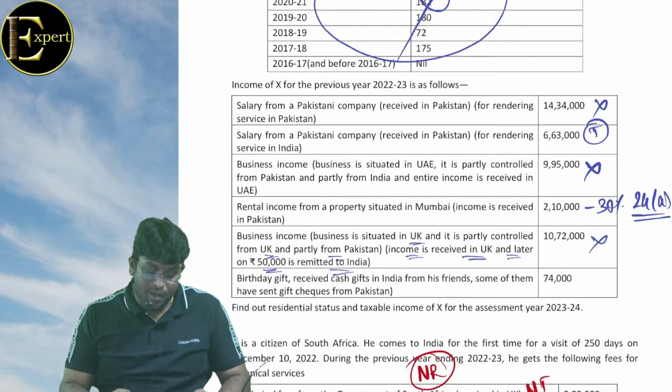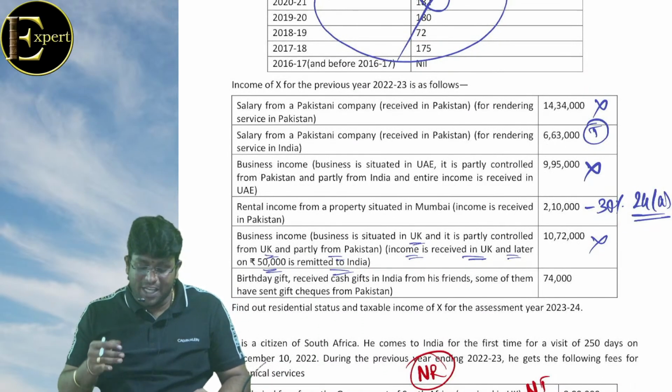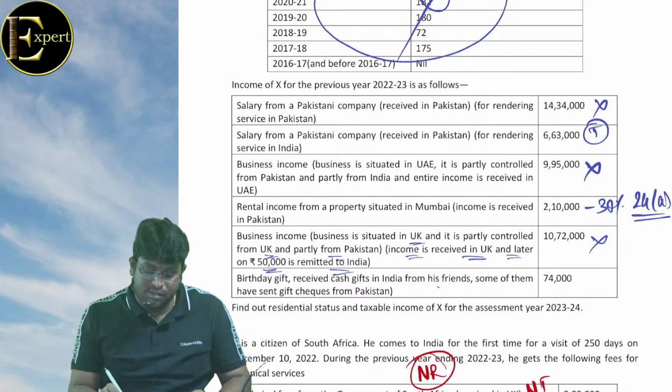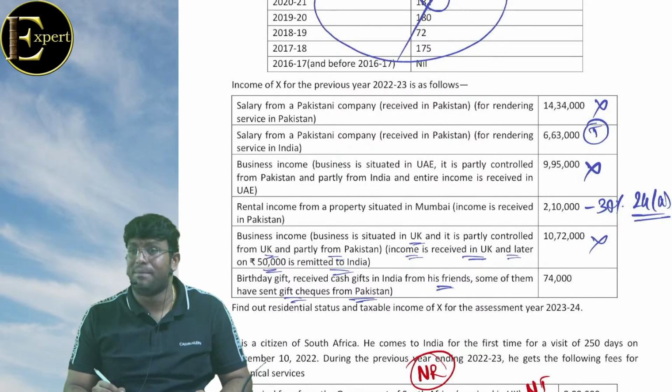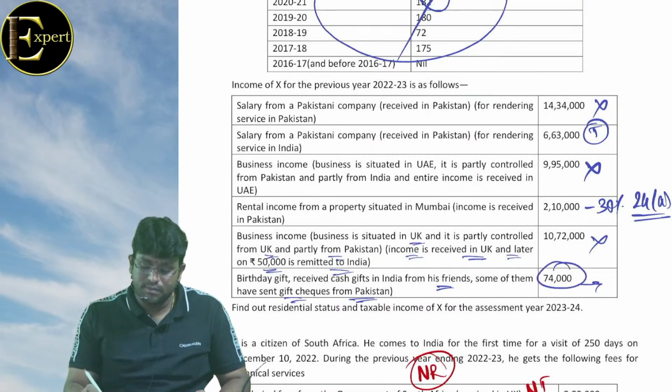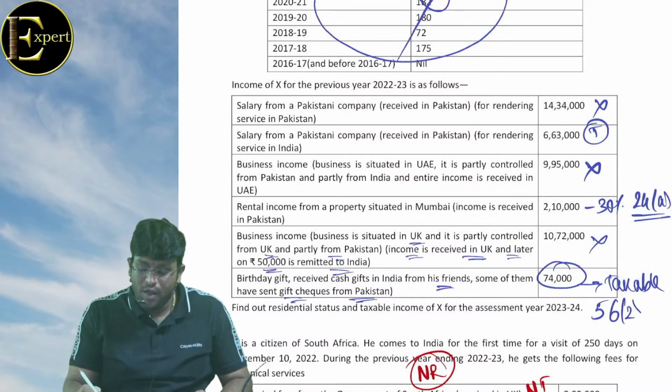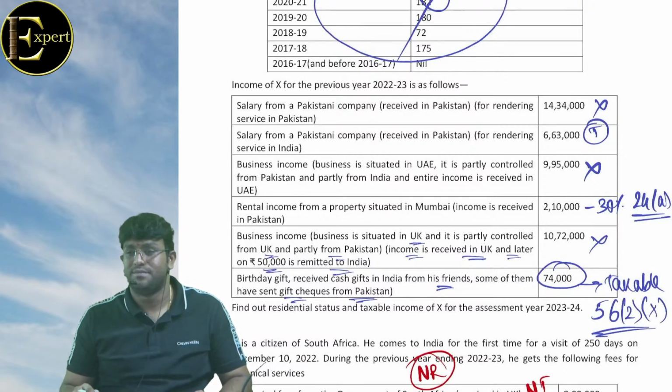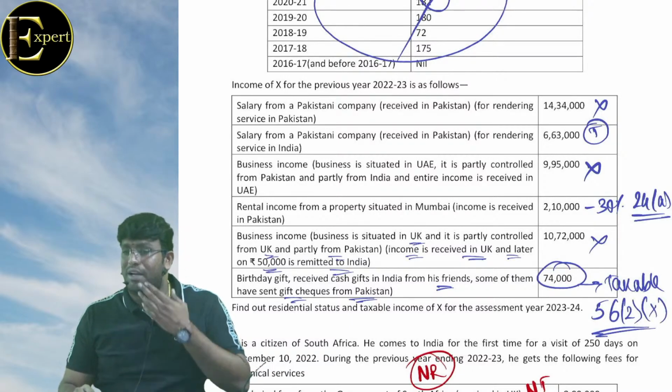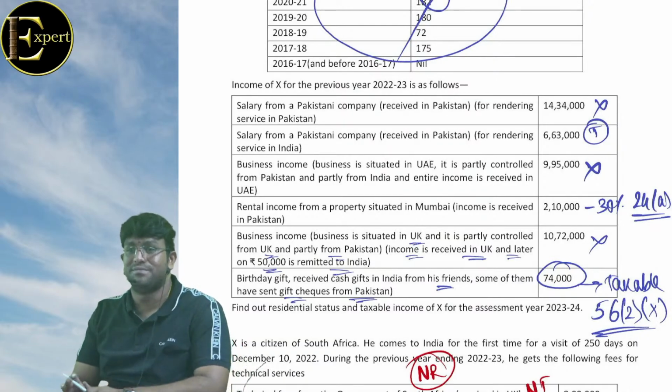नेक्स्ट पॉइंट, बर्थडे गिफ्ट. Received cash gifts in India from his friends. Some of them sent gift check from Pakistan. बर्थडे तो इंडिया में हुआ ना भाई, कितना वैल्यू? Definitely it is taxable under one section called 56(2)(x), taxability of gifts. It is more than 50,000.